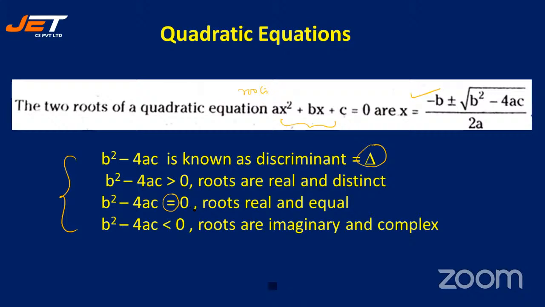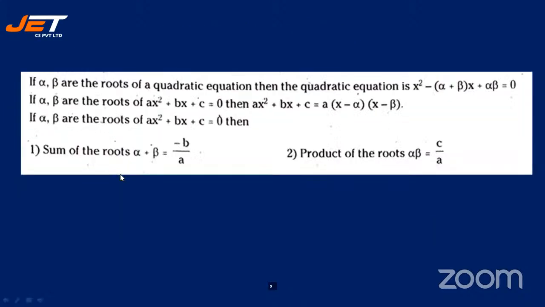If it is less than 0, then we call it imaginary and complex. So many sums, many questions are expected from these concepts. So don't ever forget this b square minus 4ac. What happens if it is greater than 0, equal to 0, less than 0? All right, with this, let's move on to the next thing.